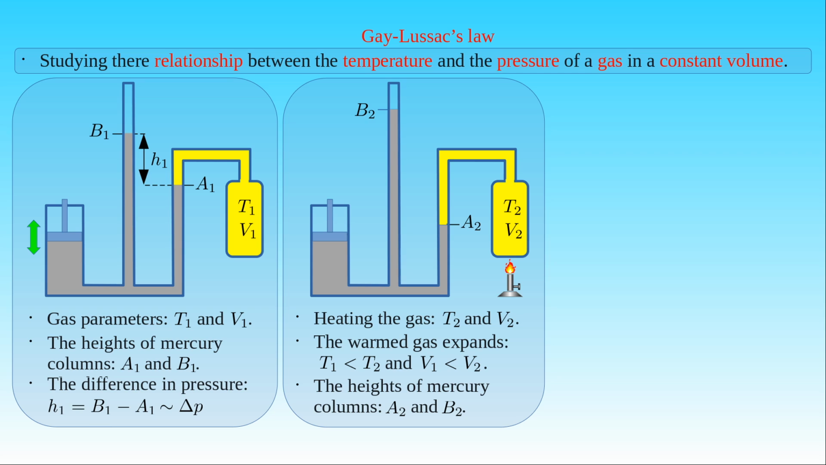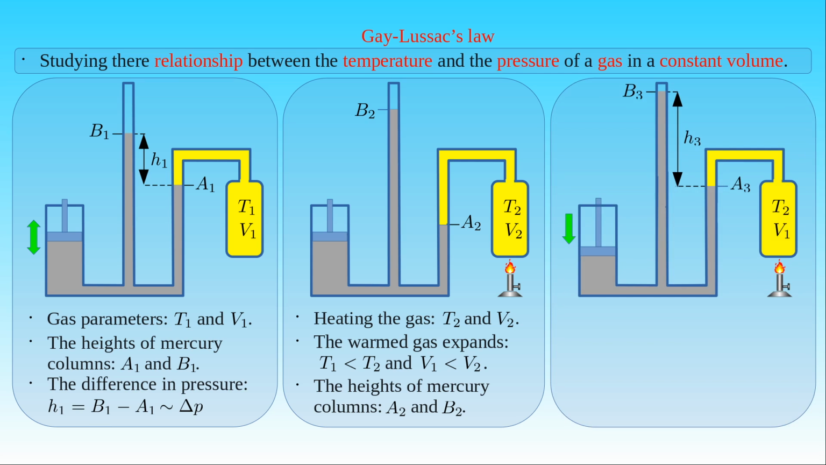We can compress the gas in the container if we pump more mercury into the glass tubes by moving the piston downward in the cylinder. In the final state of the system, the height of the mercury column in the glass tube is increased to the level A3, and the height measured in the manometer is equal to B3. If we pump such an amount of mercury into the glass tube so that the height A1 is equal to the height A3, then we have restored the initial volume V1 of the gas in the container, whereas the temperature of the gas has remained T2.